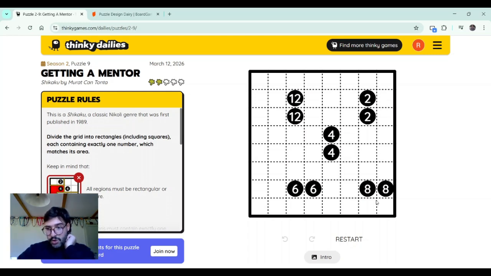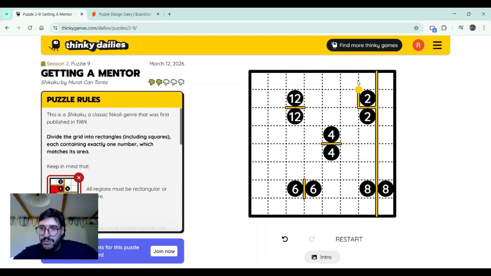So let's go. The first thing that we can know is that we have to make walls between these numbers. Great. Now look at this. This is very cool because this is rectangular. This square here has to be part of something, right? If it would be part of something down here, it wouldn't be possible to be rectangular because it would have this small bit there. So that means that this is part of the 8. And now we know that this is going to be a 1 by 8. So we just define that section.